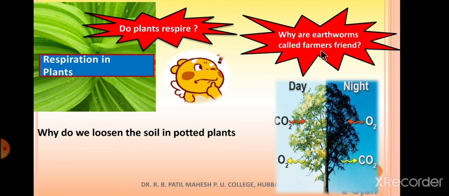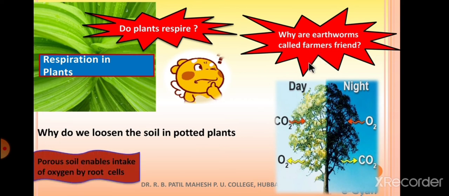And also earthworms are called farmer's friend because of two reasons, as you have studied in first year. They loosen the soil, and second, they increase the mineral nutrient content of the soil. Okay, so porous soil enables intake of oxygen by the root cells. So that's why we loosen the soil.